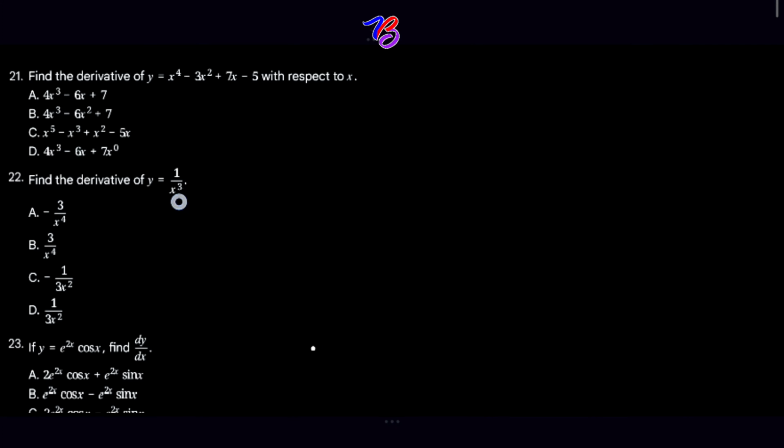Question 22. Find the derivative of y is equal to 1 over x raised by 3. So for us to solve this, these are similar topics. We group these questions so that you'll know that these topics are very important. If we rewrite this, we have 1 over x raised by 3 is equal to y. Using negative exponents, we now have y equal to x raised by minus 3.